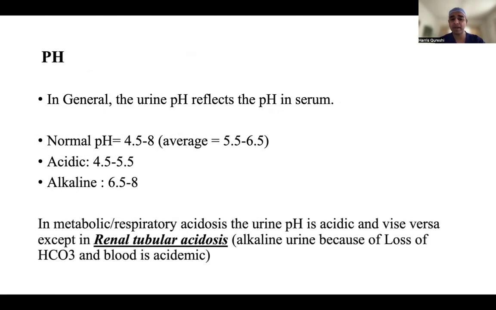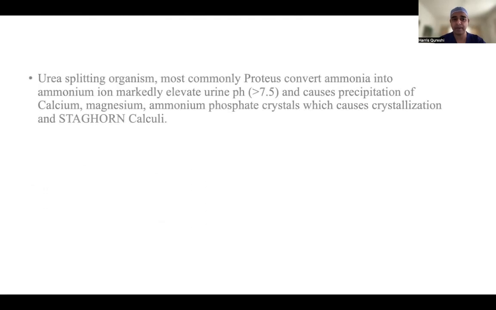And in metabolic respiratory acidosis, urine pH is acidic and vice versa, except in renal tubular acidosis, where there is alkaline urine because of loss of bicarb in blood. So these things are very important, and even in stone patients, you can have some idea with what kind of environment the urine has and what kind of stone the kidney is making. So pH is a very important factor as well.